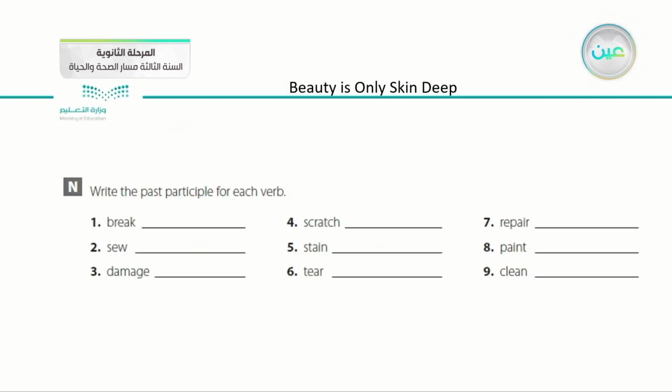Then we move to the workbook. In the workbook, on page 29, we have the first exercise, which is exercise N. You were asked to write the past participle for each one of the verbs. We said that with the regular verbs, we add an ed, and with irregular verbs, like the word sew, we use the verb 3, or the past participle, and the answers are as shown here on this slide.